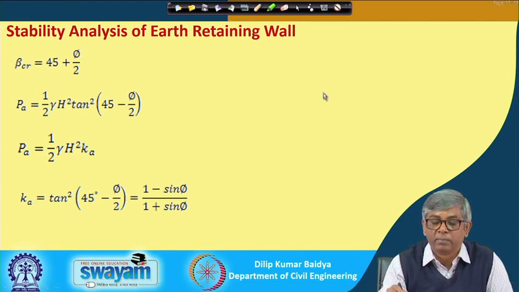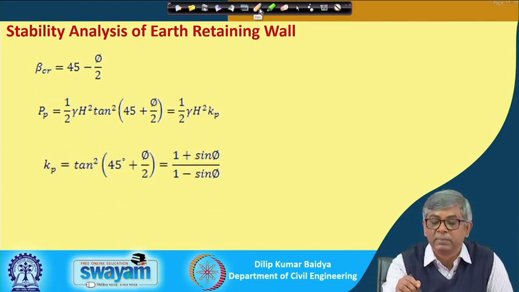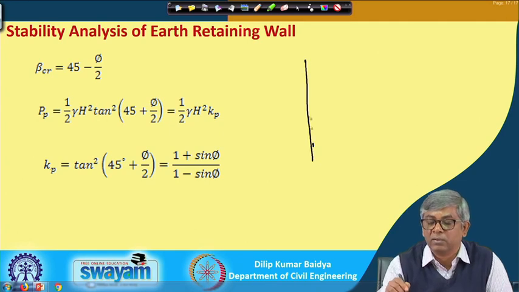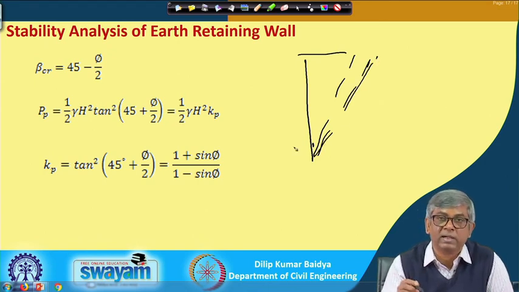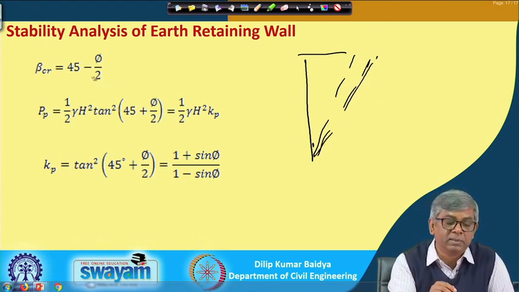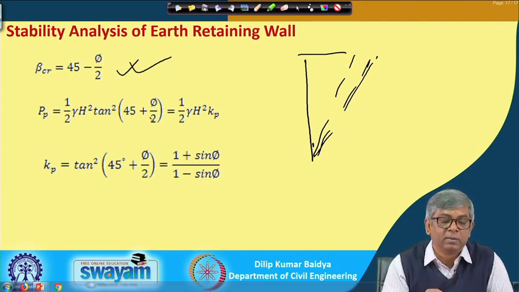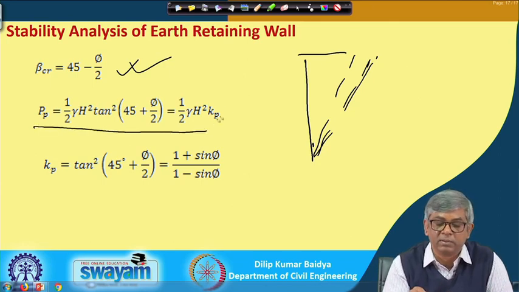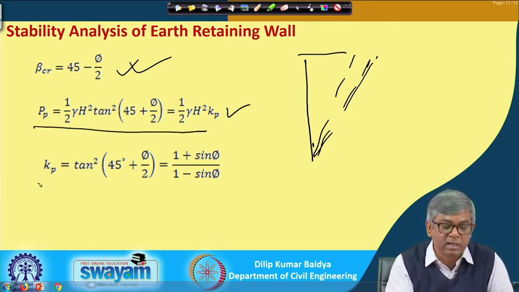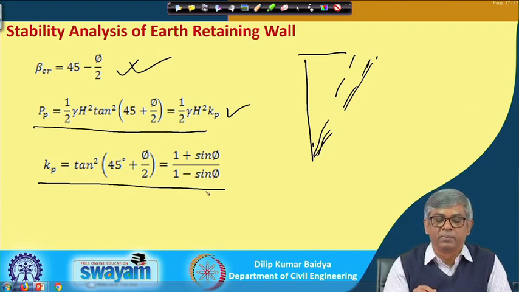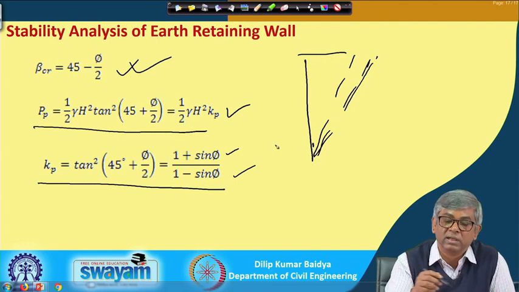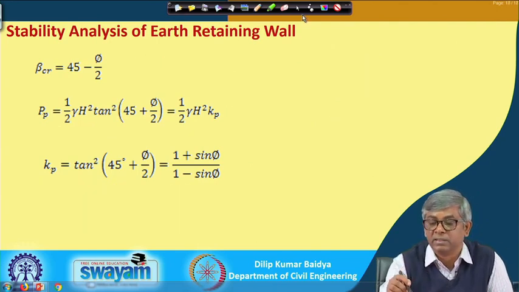Similarly, when it is passive, that means when the wall moves here, we can consider at what angle it will reach failure. Geometrically, the critical angle beta is 45 degrees minus phi by 2, the corresponding pressure is half gamma H square K P, and the passive earth pressure coefficient is 1 plus sin phi by 1 minus sin phi. This we have done in detail already, so I am just summarizing.